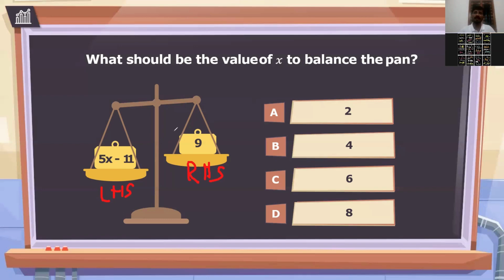See, subtraction of a small number minus a large number is a separate topic. But here, for now, you can remember that if you subtract a large number from a small number, you will get a minus sign. Like suppose 11 minus 10, you will get 1. But if I say 10 minus 11, you will get minus 1. Okay? Is it clear? Now here 5x, it is multiplication.